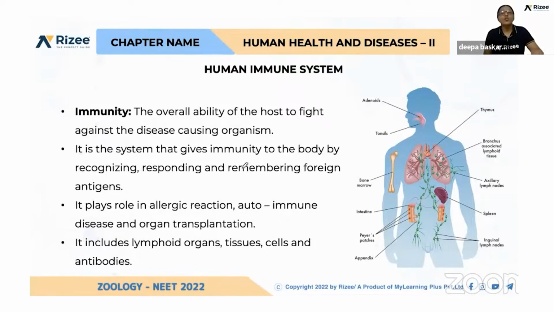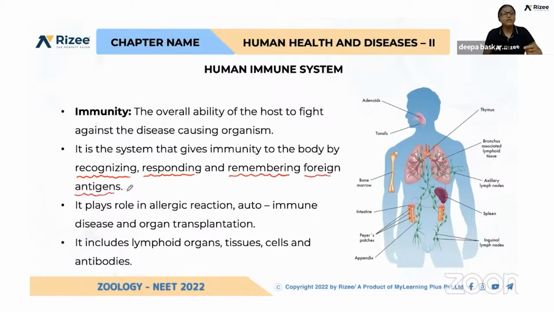So how is it fighting against infections? First, the immune system should recognize the pathogen or infecting organism. Based on that, our immune system responds after finding the proper pathogen which is infecting us, and the first time it kills the organism. It also has the special quality of memory, remembering the foreign antigens.